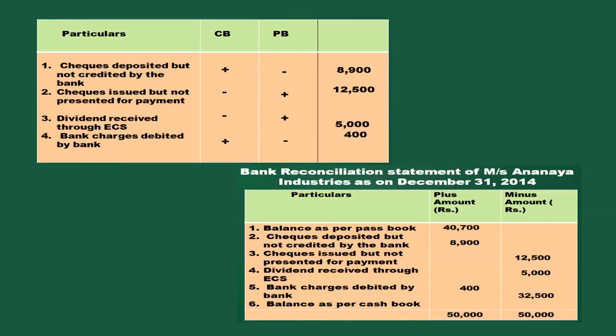Then you have to total both columns, that is the plus amount column and the minus amount column. The difference you got as 32,500 on the minus amount column is the balance as per cash book. We are starting with the balance as per passbook, then you will reach the balance as per cash book.